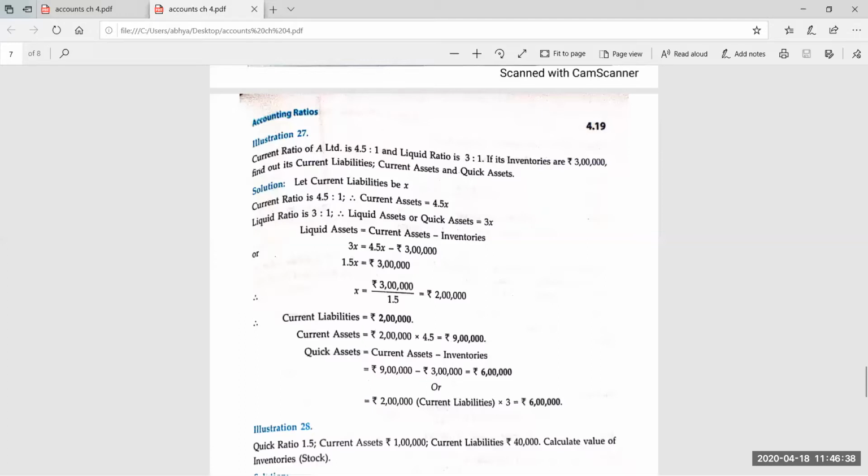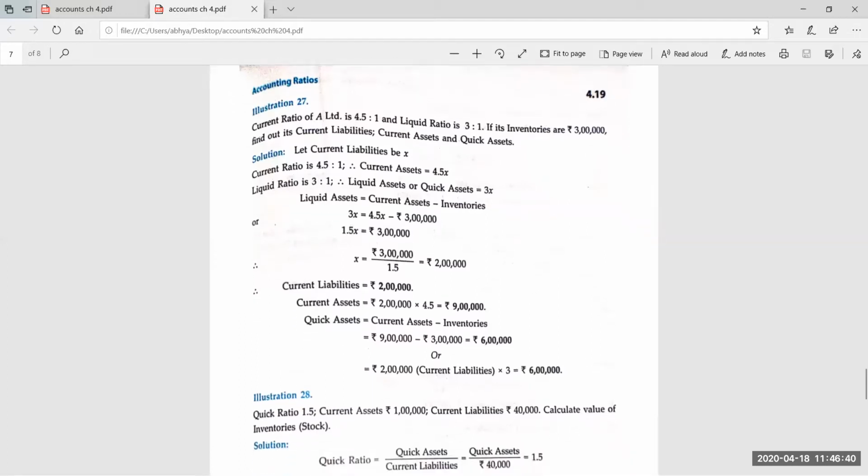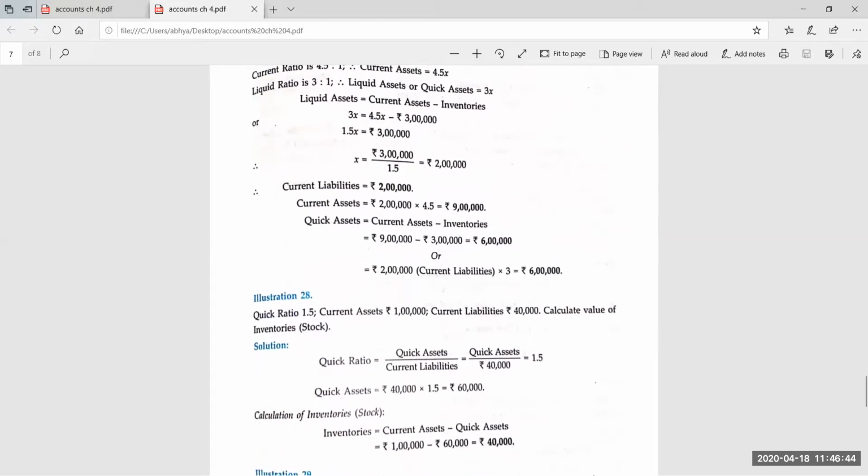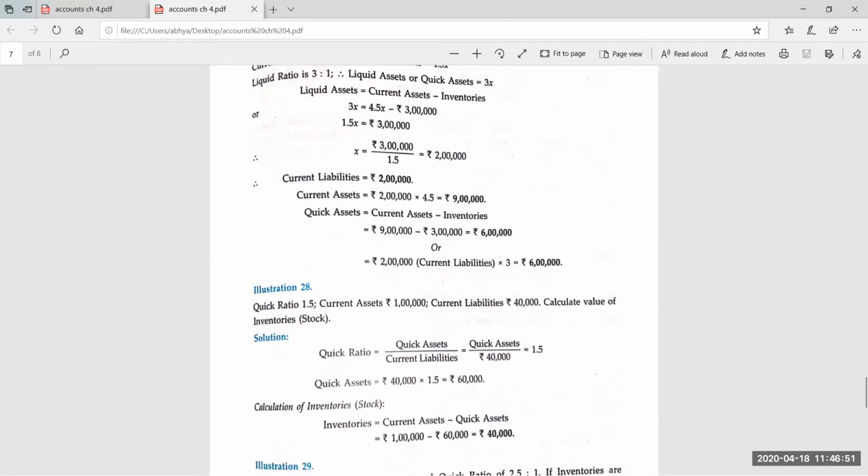Now, what is the difference? Inventory. Inventory is the difference of current assets and liquid assets. Current assets are here already given. That is the 1 lakh. And liquid assets, 60,000. So the difference is 40,000.